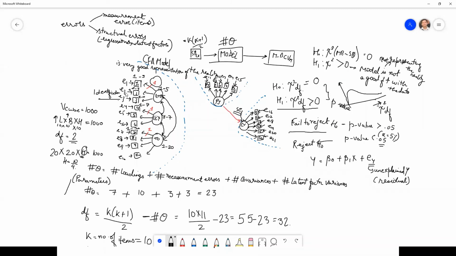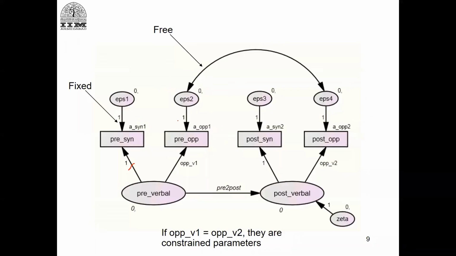That means this error completely attaches to item 2. This error completely attaches to item 1. This error completely attaches to item 3, and so on, right? So that is something that is understood. All these are errors. And then you can constrain two paths also. You can constrain this path, op B1 to op B2. These are called constrained parameters.